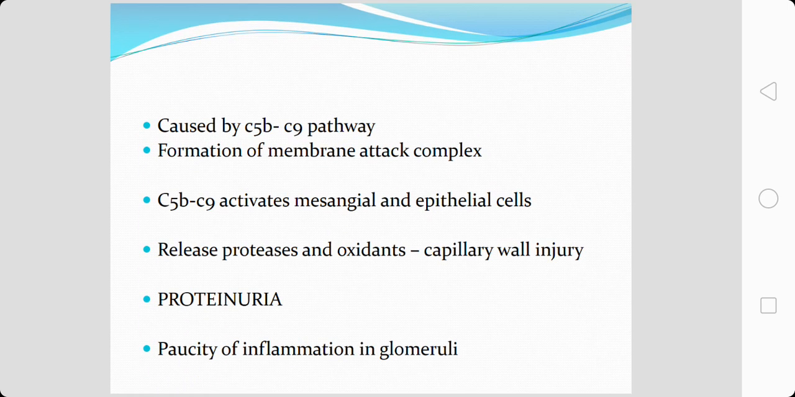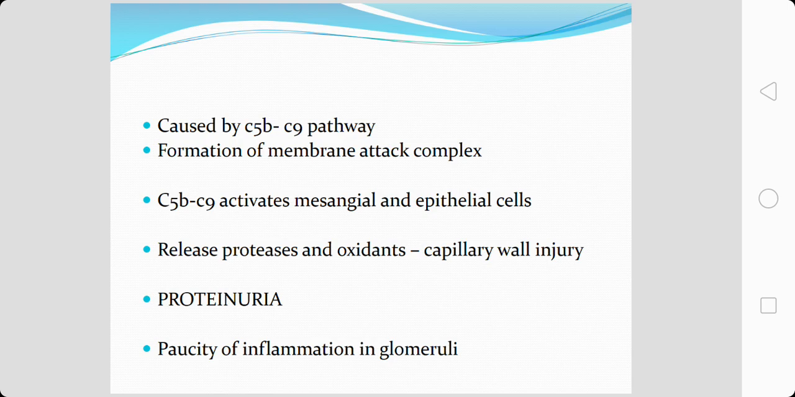The complement components play a major role in causation of this membranous nephropathy, and there is a uniform presence of C5b-C9 complex in these lesions. So this forms a membrane attack complex. This membrane attack complex formation is responsible for subsequent damage to the glomerular epithelial cells and mesangium.